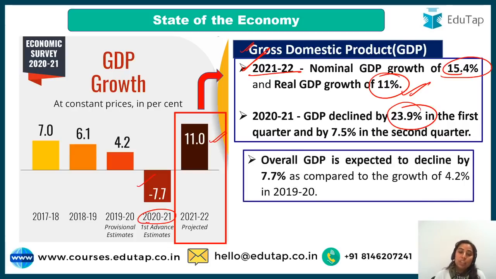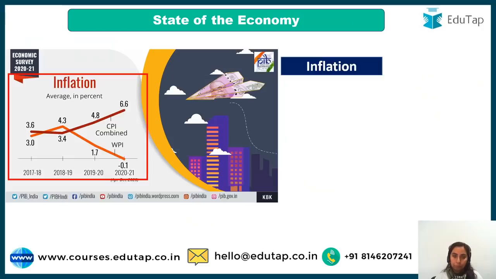Overall GDP is expected to decline by 7.7% as compared to the growth of 4.2%. You have to understand that in the previous year, the provisional estimate says 4.2% was the GDP growth. In the year of COVID, it is going to be minus 7.7, but in the coming year, we are going to shoot up to 11%. This is going to be a record if it is attained. So these figures you have to keep in mind because they have been taken directly from the Economic Survey.